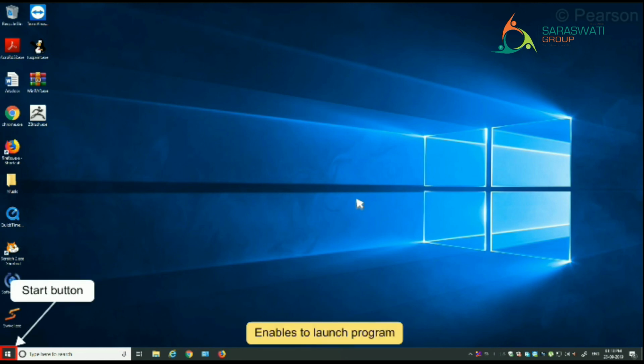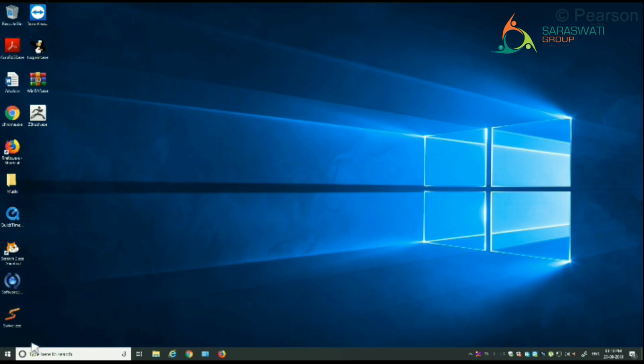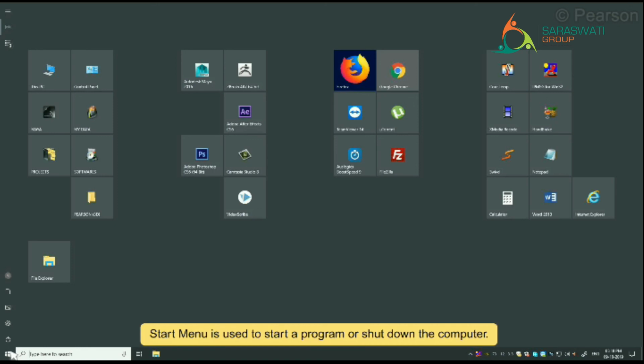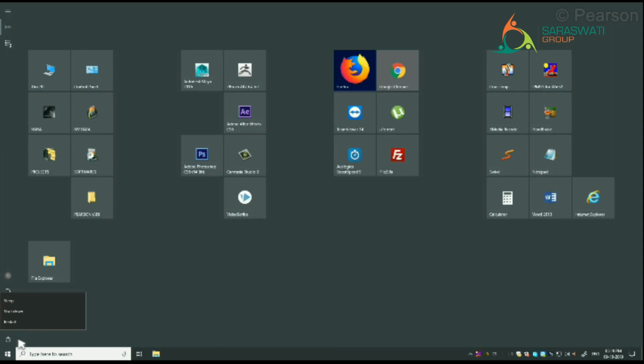The button on the extreme left is the Start button. It enables us to launch programs. When we click on the Start button, a list of programs and options that are loaded on the computer opens. This list is called the Start menu. We can use the Start menu to start a program or shut down the computer.